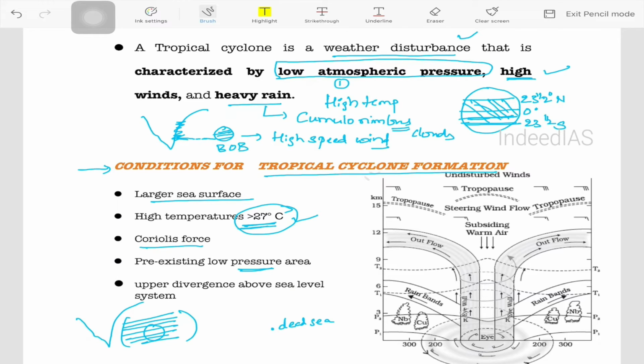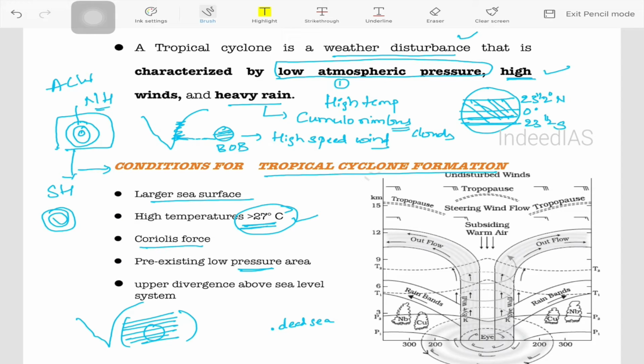Coriolis force. Now we have seen that a cyclone is essentially circular in shape, right? Now what has contributed to this circular shape? The cyclone forming in the northern hemisphere encircles in an anti-clockwise direction, whereas a cyclone formed in the southern hemisphere encircles in a clockwise direction.